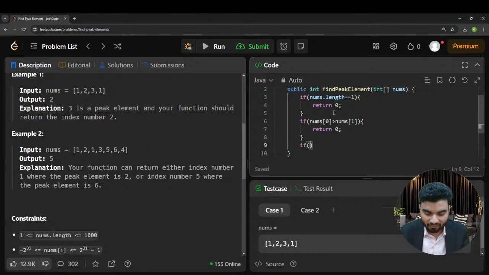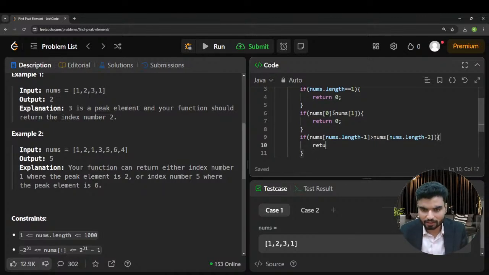Again, there can be a scenario where we assume that the rightmost element is the peak. So that can be seen like: if nums[nums.length - 1], because the last index is nums.length minus 1, is greater than nums[nums.length - 2], then we can say the rightmost element is the peak. Yes or no? So we can return nums.length minus 1.